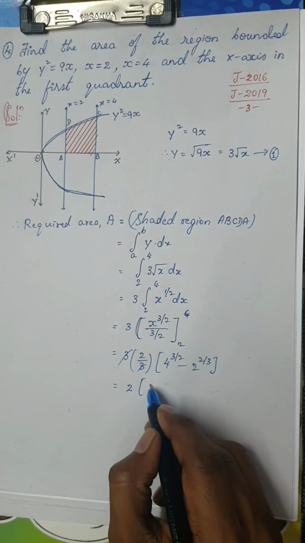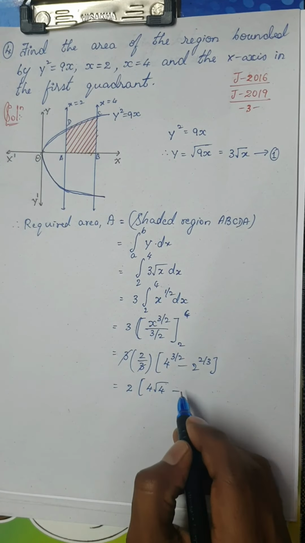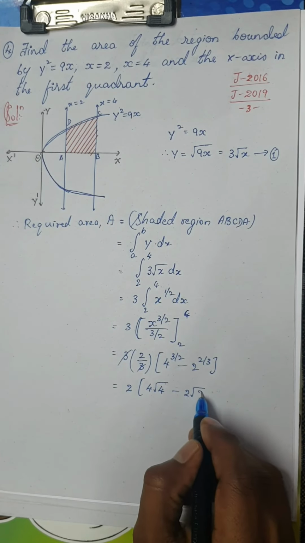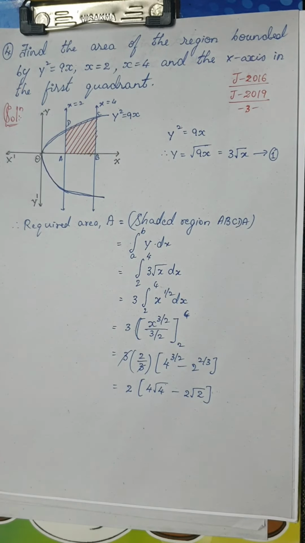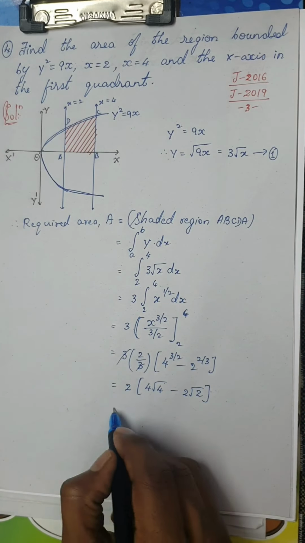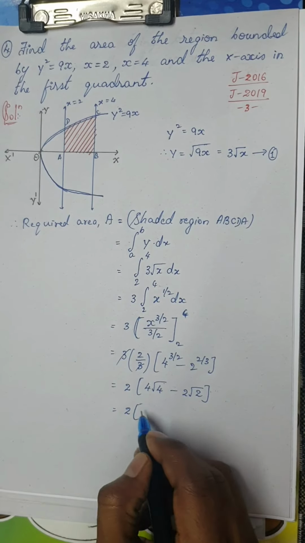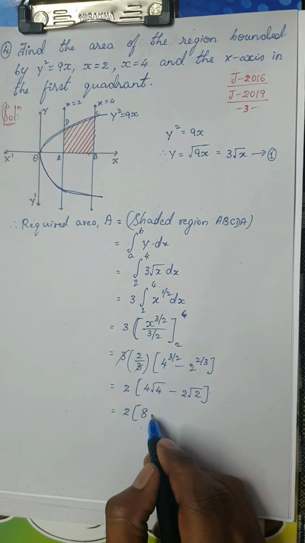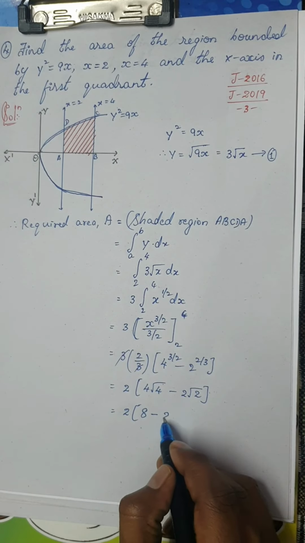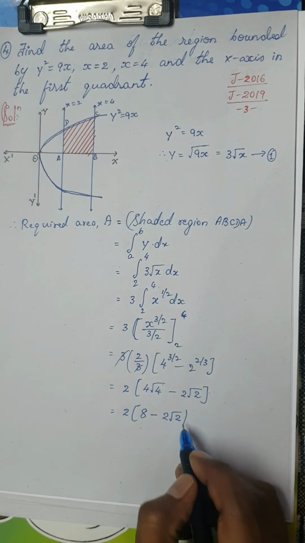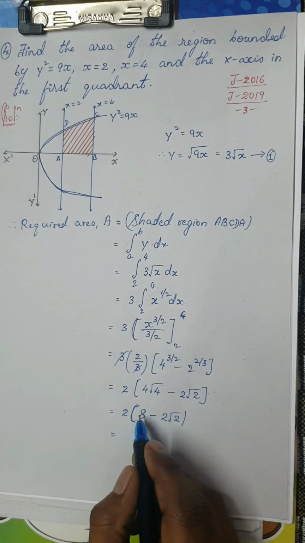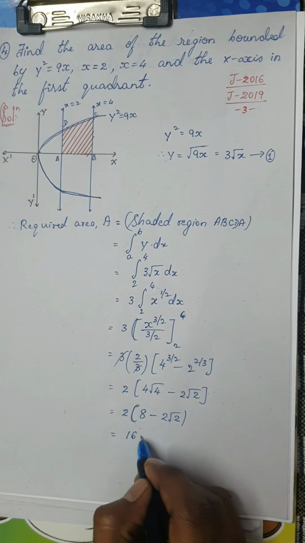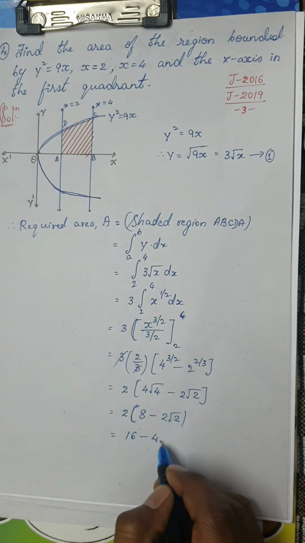Now 4 power 3 by 2 is nothing but, as I told you, it is 4 root 4 minus 2 root 2. Okay, right. So this is nothing but 2 into, we know that 4 root 4 is nothing but 8 because root 4 is 2, 4 2s is 8, minus this is 2 root 2. Okay, so you can either write it as 8 2s it is 16 minus 2 2s 4 root 2.